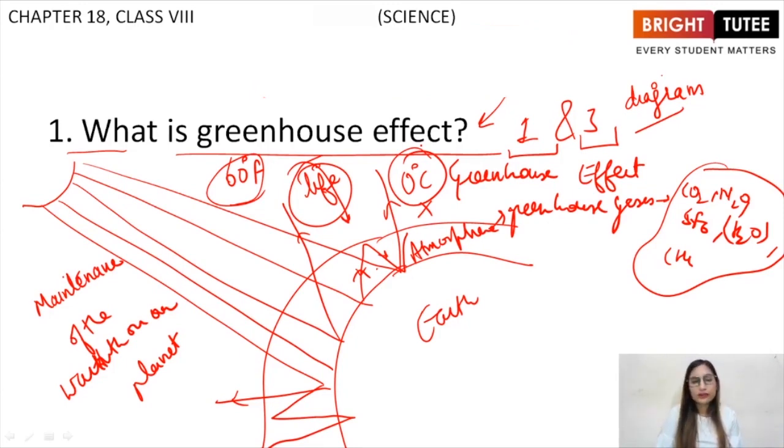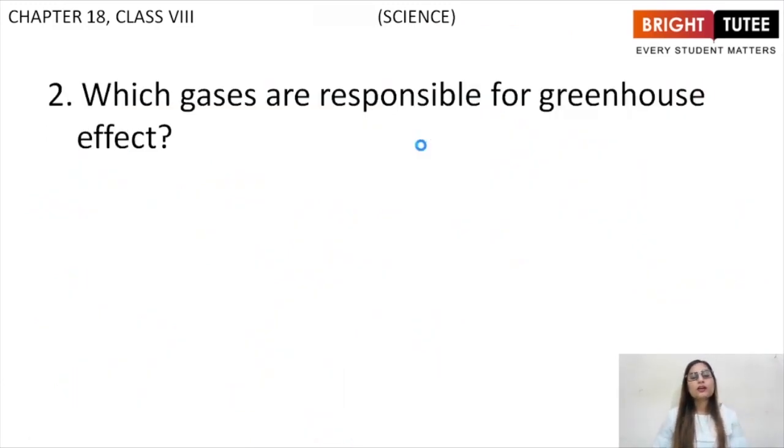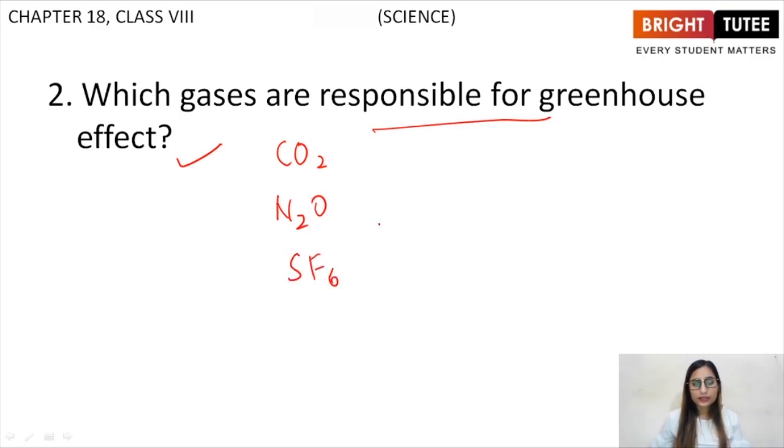So this whole effect is known as greenhouse effect, right? Next question: which gases are responsible for the greenhouse effect? As we know, the gases responsible are first of all carbon dioxide, then nitrous oxide, then sulfur hexafluoride, and then water vapors. You can write water vapor in the brackets. You will write the complete name, you will not write the symbols, write whole names, right?